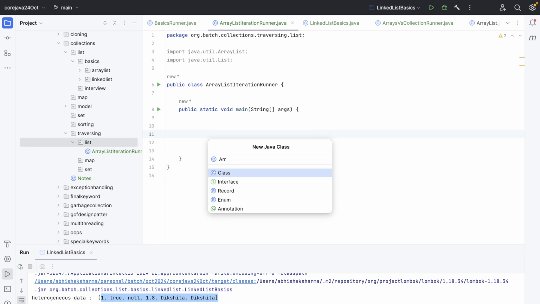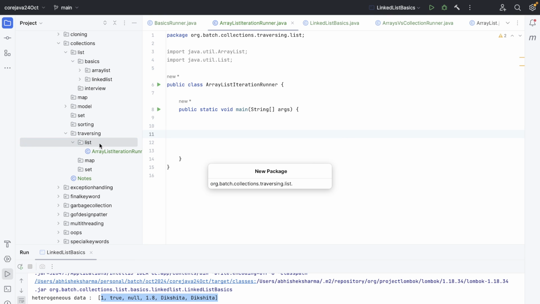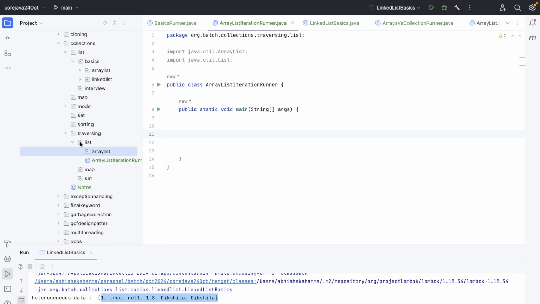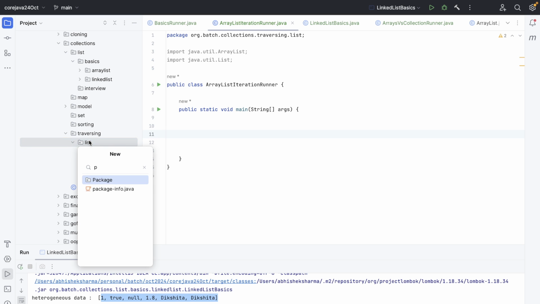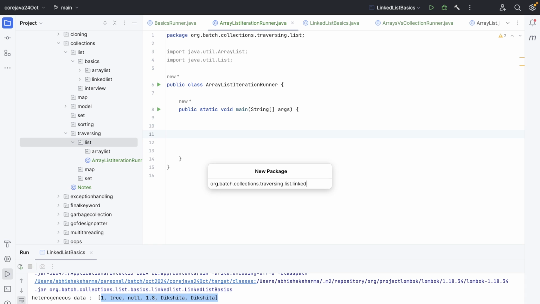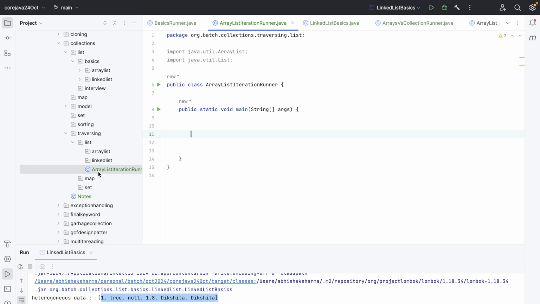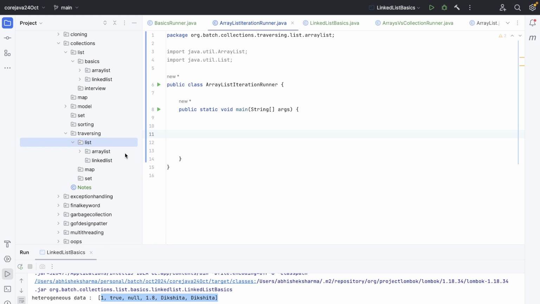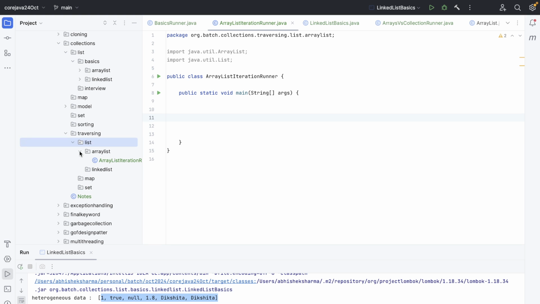So over here again I need to create packages, and by packages let's say list, array list, and inside list I have an array list, and then I can have linked list also. Whether I write code in that or not will depend. Now, in a single class I will show you, no worries.